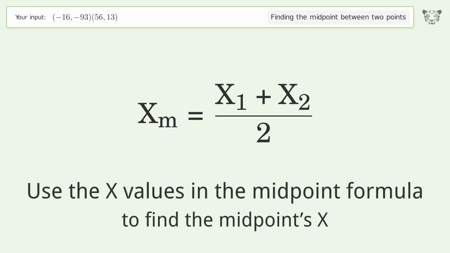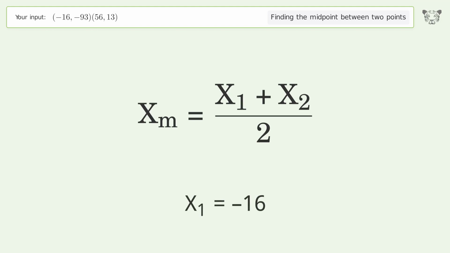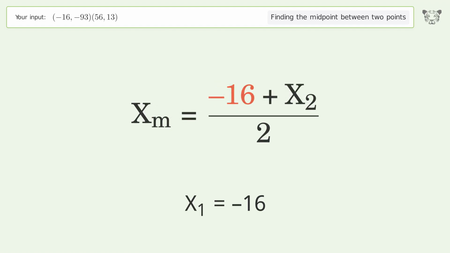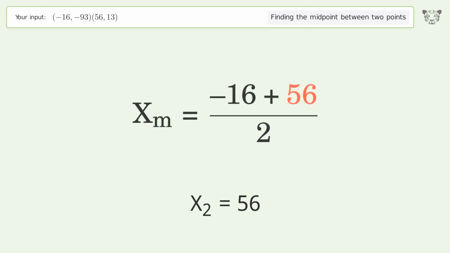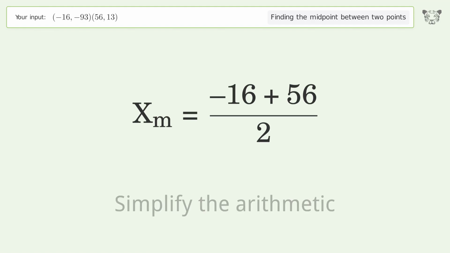Use the x values in the midpoint formula to find the midpoint's x. x1 equals -16. x2 equals 56. Simplify the arithmetic.